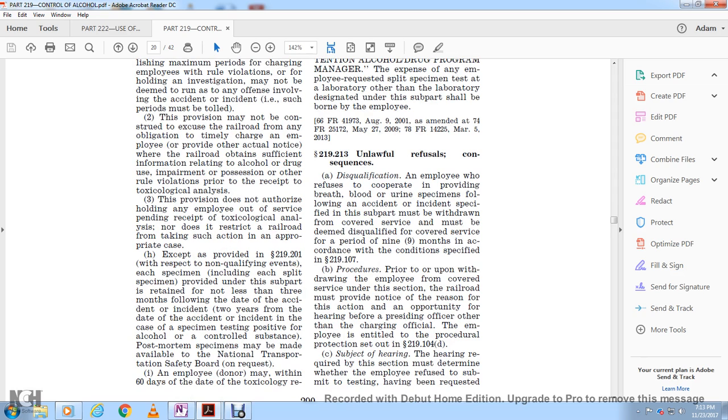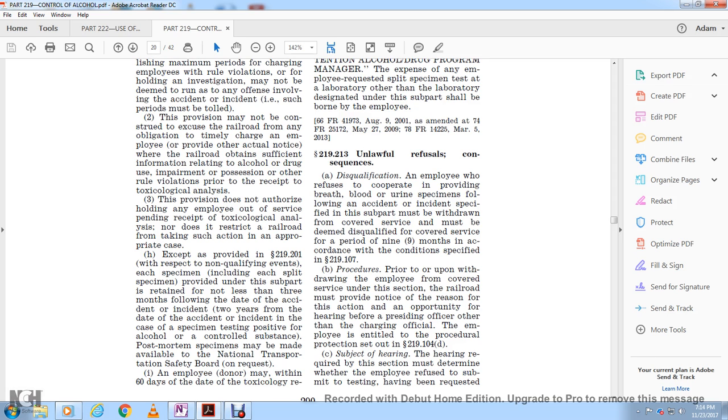Except as provided in 219.201 with respect to non-qualifying event specimens, each specimen, including each of the split specimens provided under the subpart, must be retained not less than 3 months following the day of the accident incident, and 2 years from the day of the accident incident in the case of a specimen tested positive for alcohol or a controlled substance. Post-mortem specimens must be made available to the National Transportation Safety Board on request.